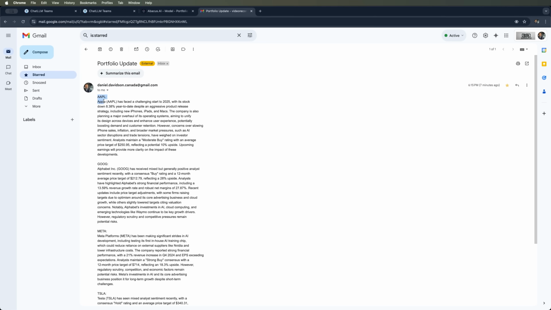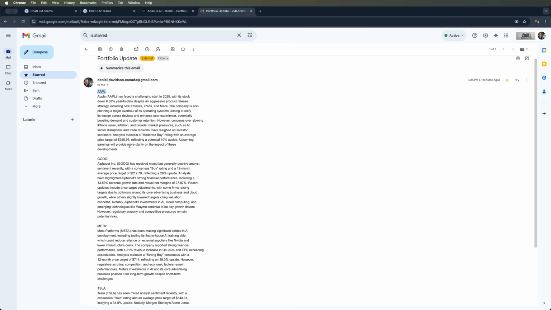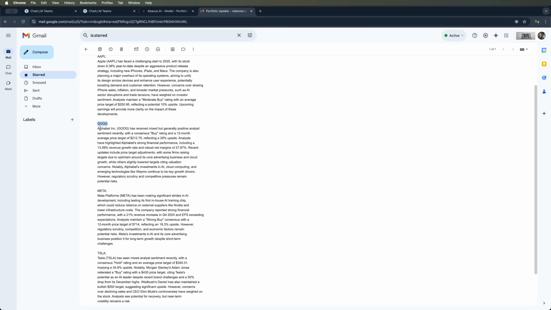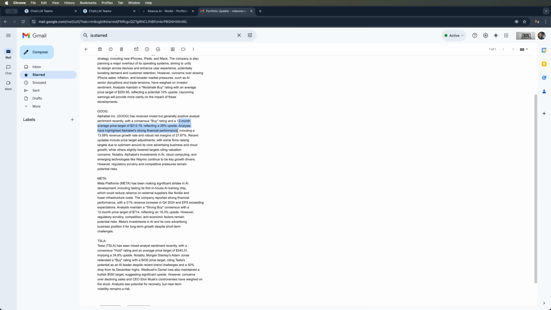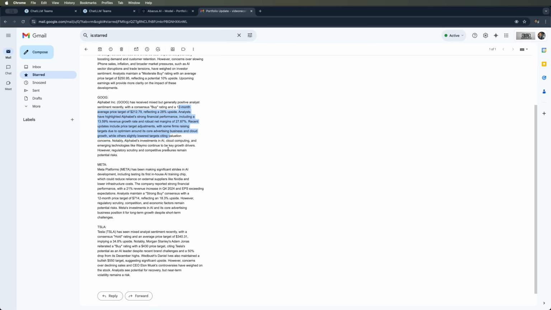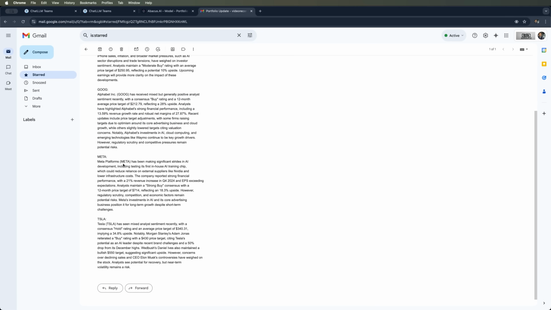The email contains an aggregated newsfeed with updates related to Apple stock. It also includes analytics for Alphabet Incorporated, which means Google stock, as well as Meta and Tesla. Since this email was sent before we added the new ticker, it does not reflect the latest edition.